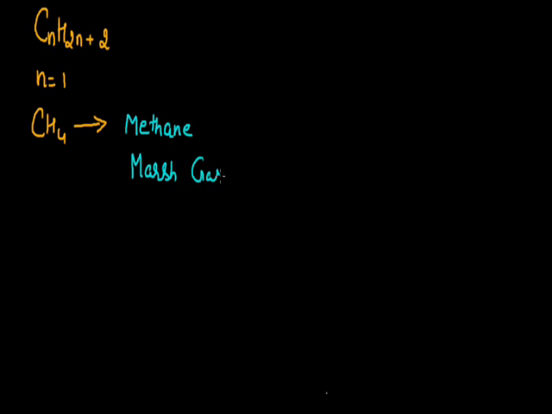The reason for giving the name marsh gas is that it is found in swampy or marshy areas, and there it is formed by the decomposition of organic material, and this decomposition occurs in the absence of oxygen. So since it is formed by the decomposition of organic material in swampy areas, this compound is commonly also known as marsh gas.